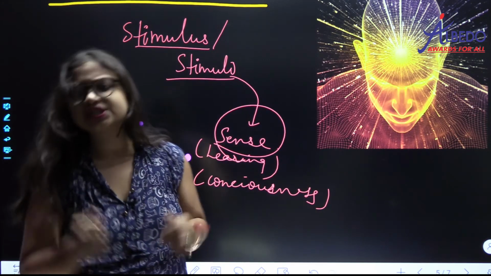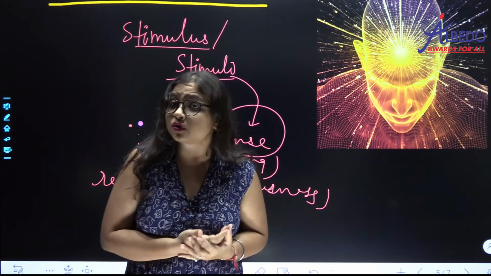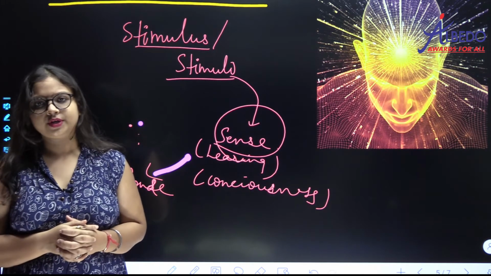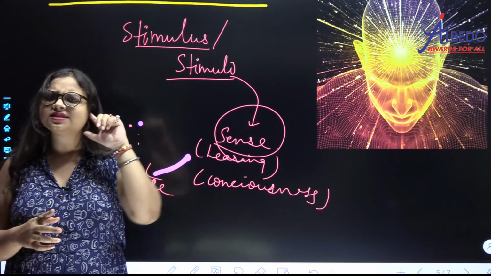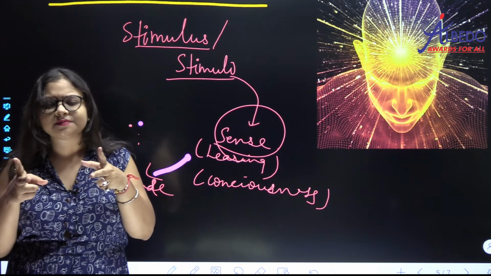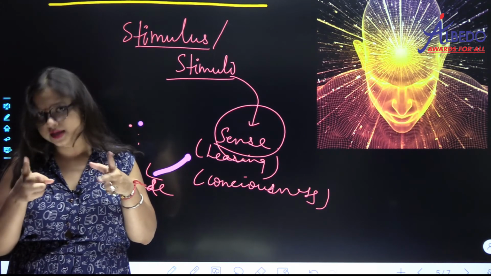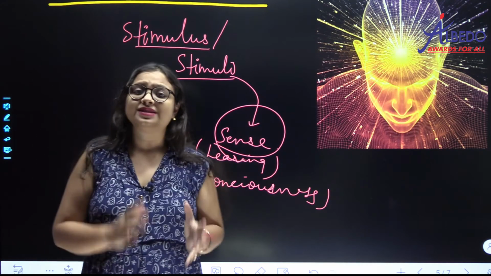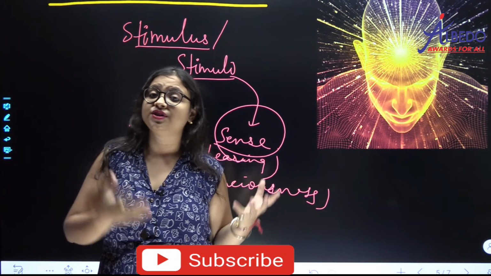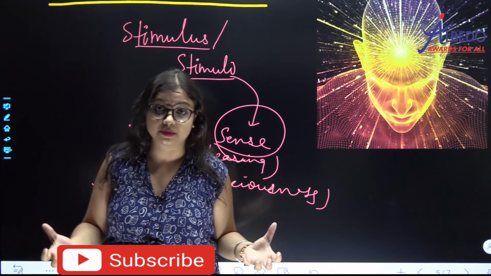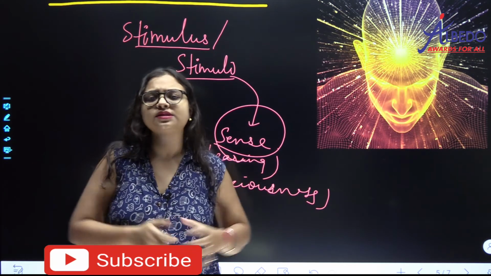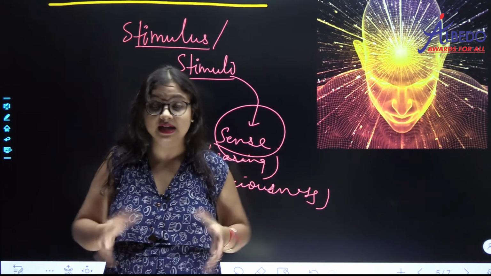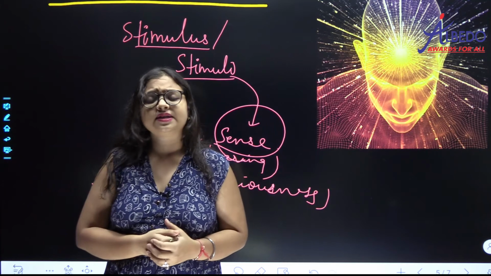So now let me ask you, do all the living things have consciousness? Is consciousness the defining feature of living organisms? What do you think? Can all the organisms hear? Can all the organisms see? No, yes, what? Okay, so ठीक है. Obviously there are various levels at which an organism can perceive its surroundings. Obviously we as humans are very developed. We have 5 sense organs and we can sense various things.